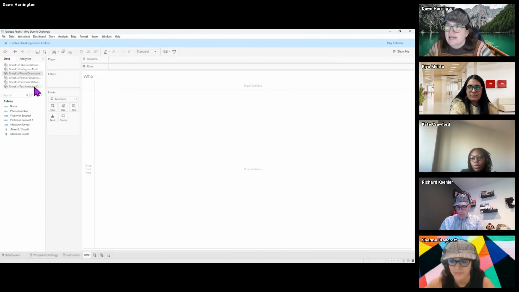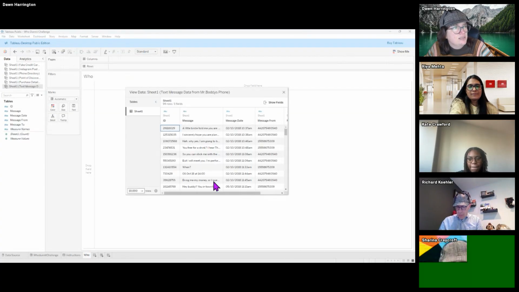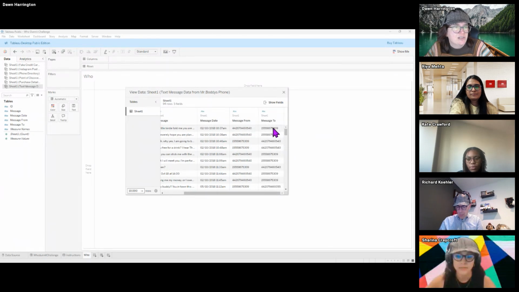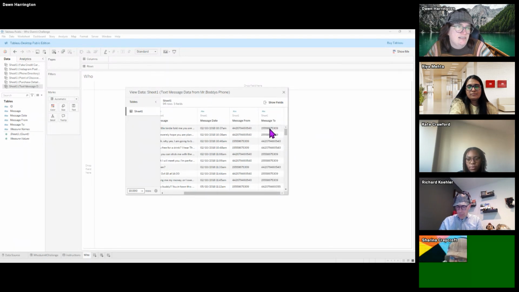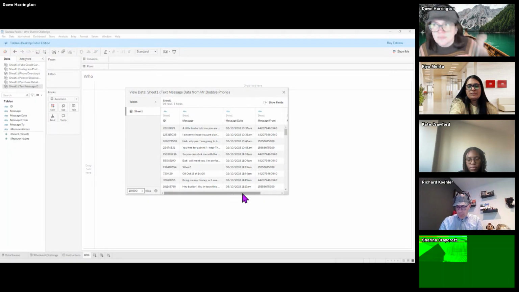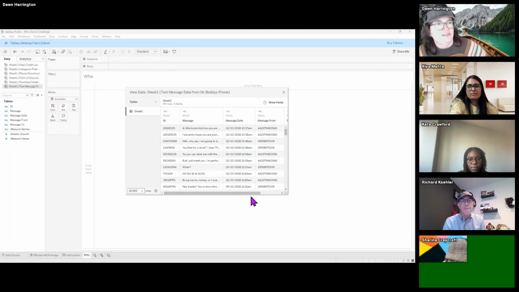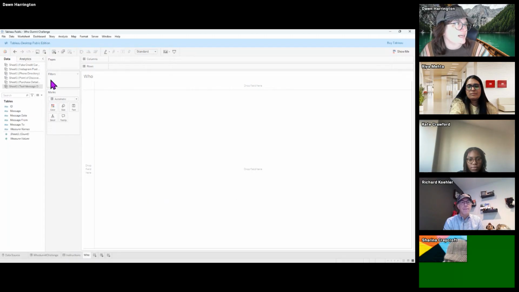And if we look at text messages, it looks like we have a message from, but we don't have an asterisk and we don't have any spaces in the numbers. So those of you that use Tableau Prep, or Alteryx, probably could have done this pretty quickly. I'm going to show you how to do this in Tableau. So we need to make sure that the phone number matches that message